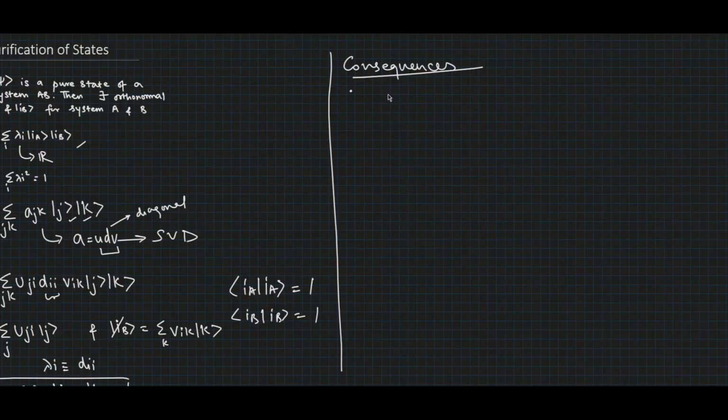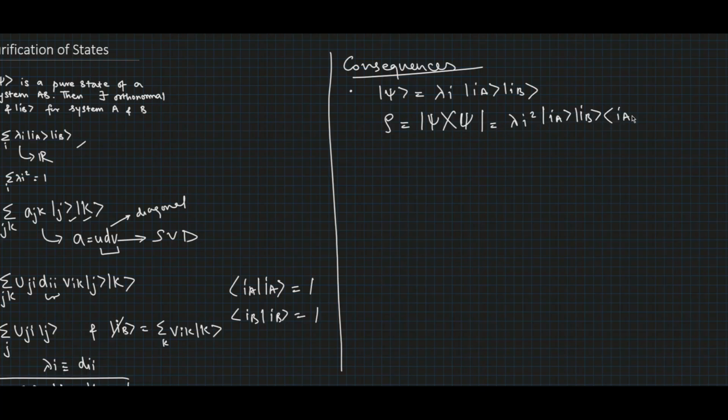So we know from Schmidt decomposition that psi can be written as Σ λ_i |i_A⟩|i_B⟩. Therefore, the density operator for this state psi can be written as ρ = |ψ⟩⟨ψ|, which is equal to Σ λ_i² |i_A i_B⟩⟨i_A i_B|, which is equal to Σ λ_i² |i_A⟩⟨i_A| ⊗ |i_B⟩⟨i_B|.